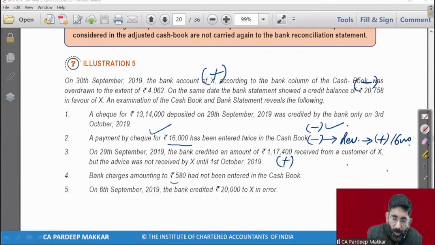Bank charges has not been entered. So this was to be entered in adjusted cash book. This is the charges charged by bank. So it is always deducted from our cash book because this is a payment made by us. So it is to be deducted. So this will go to BRS. It will not be taken here.